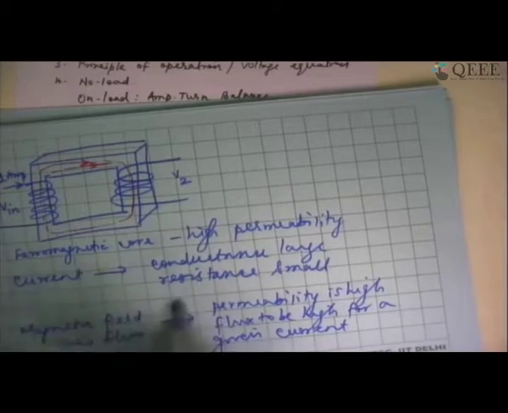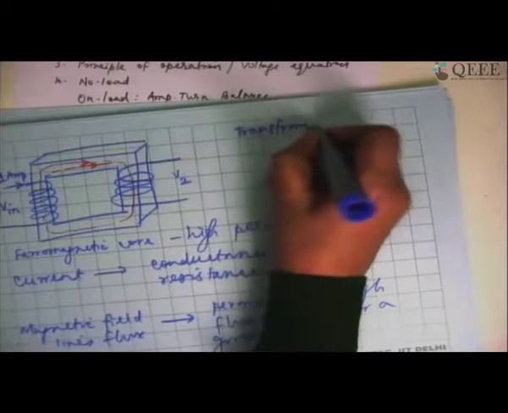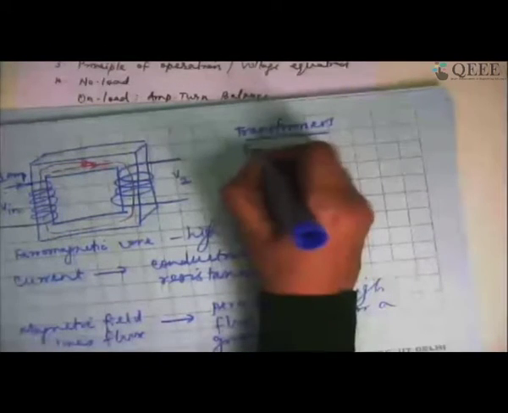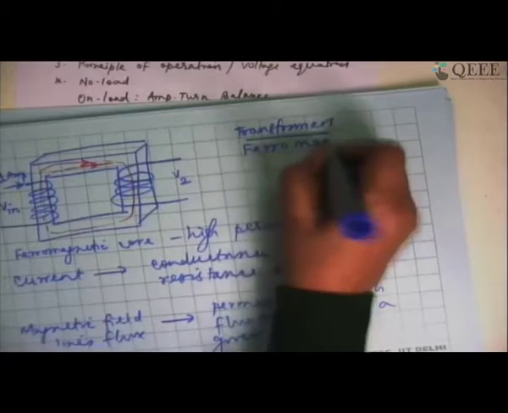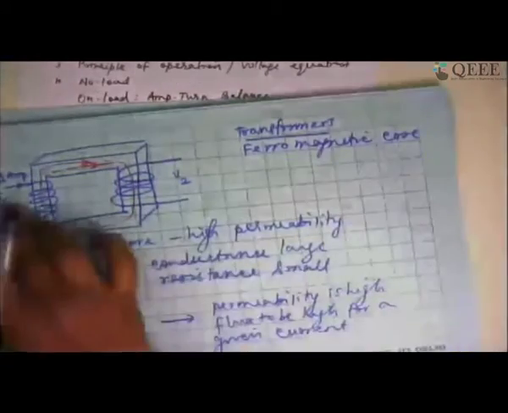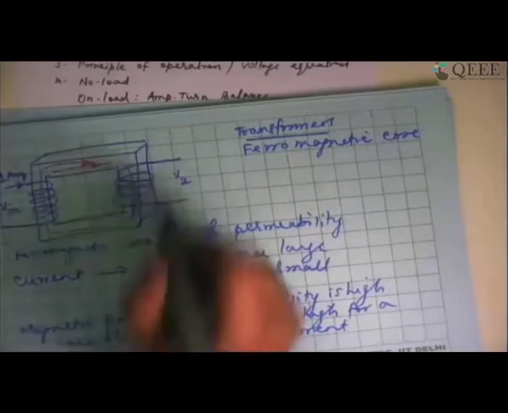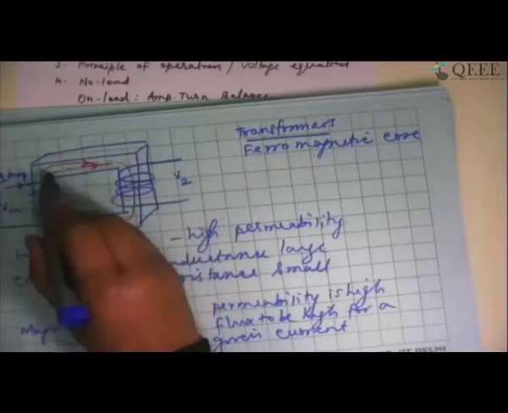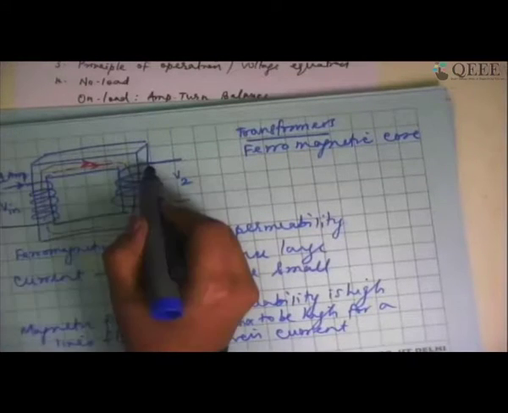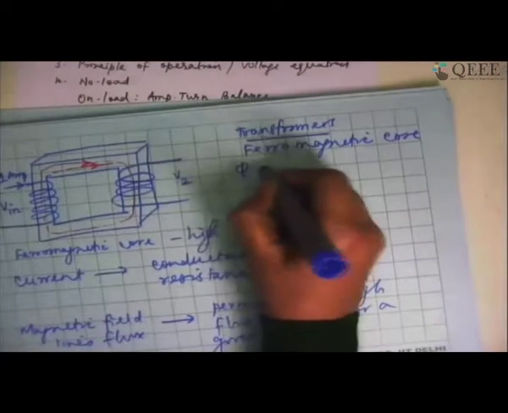So generally, transformers are constructed using a ferromagnetic core on which the windings are wound. Once the core has the winding and the current passes, I'm going to have a flux set up in the core. That flux is going to change with respect to time. So let us say it is a sinusoidal current.